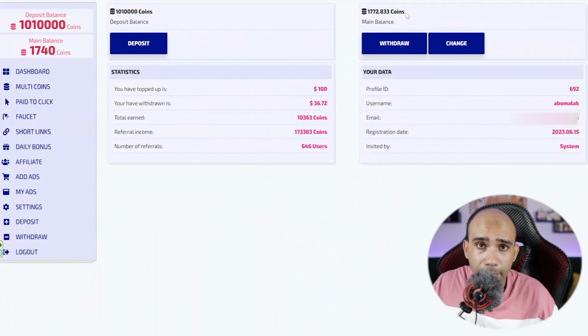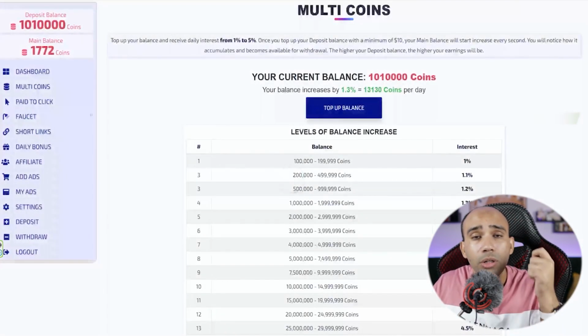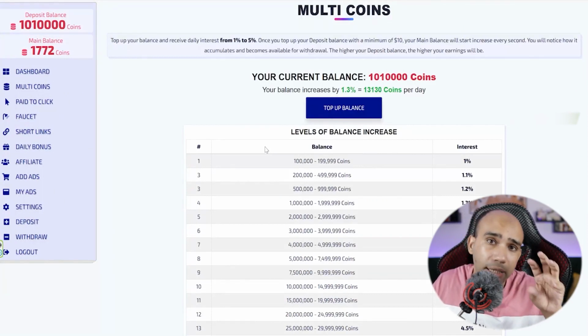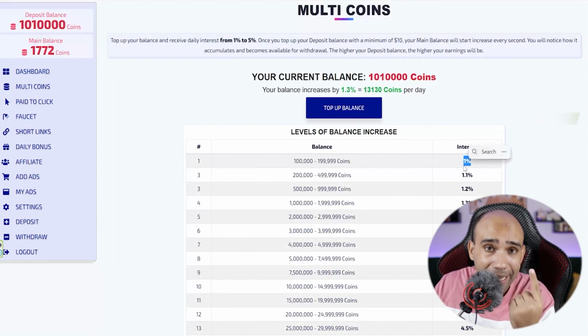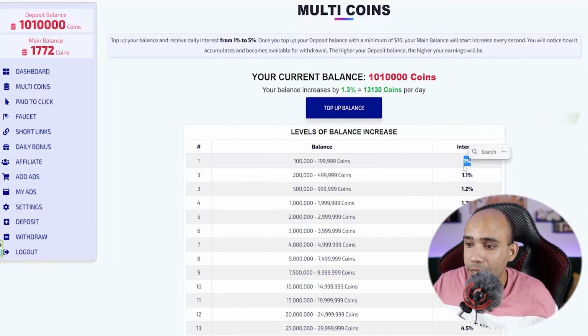If we go back like this, you will find here that the currencies increase directly. I mean, I am not doing anything. It is as if I'm not afraid of advertising or anything, but it increases because I did something called multiple currencies. What are the various currencies? It starts from the first $10. I pay $10 to the site via Payeer. Every day I pay to the site in addition to the free profit. I increase my profits in a faster and continuous manner, and of course, the more you increase the